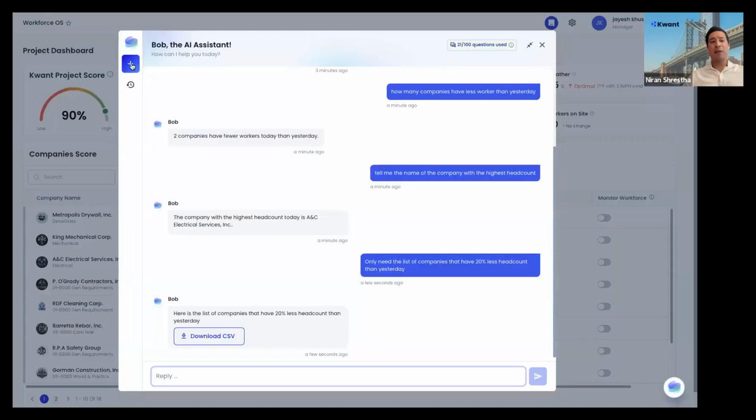This is huge. It'll be really useful for some of our customers. We have companies using us on sites that have 200 trade partners on a site. For them to be able to drill down into each of these trades and look into how their headcount is changing between yesterday and today, or compare the budgeted workers versus now, I think that's going to be a huge game changer for our customers, actually. That's very useful information, yeah.